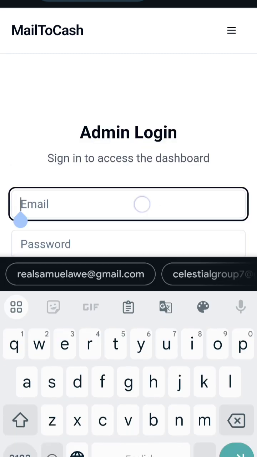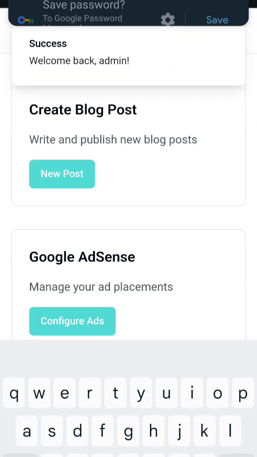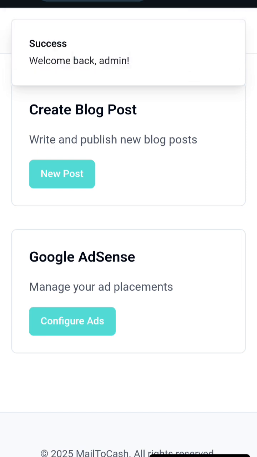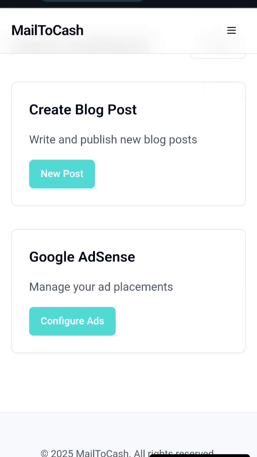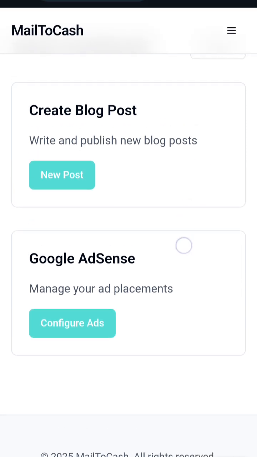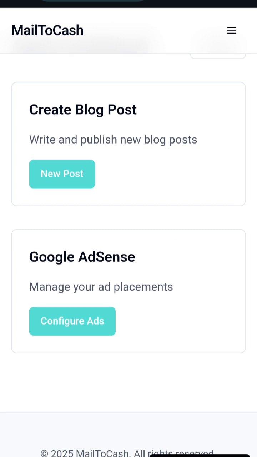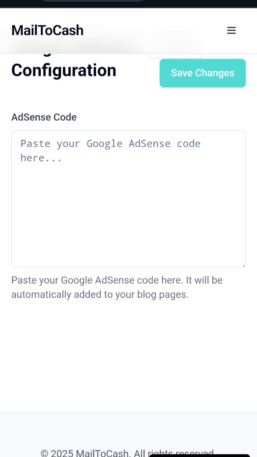Which is cool. So let's check the admin site and so welcome back. So cool, we are now logged in. So you can see here, this is the information here. You see, create a blog post, write and publish a blog post. Google AdSense. So if you click on configure ads, we will be able to paste our Google AdSense here and click on save. So I think the mobile menu, something is hiding under the menu. So I'm going to tell it that. So I'm going to list that out now so that we can edit that.